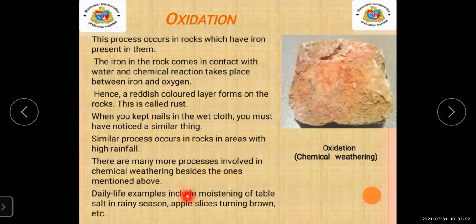Daily life examples have also been given. When we cut an apple, the slice of the apple turns brown. These are examples in our daily life. Also, the moistening of table salt in the rainy season. These are examples of oxidization in our daily life.